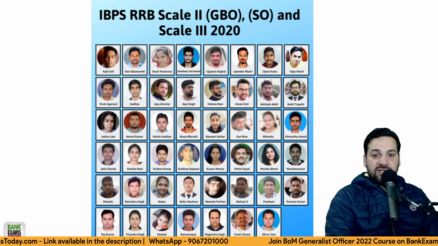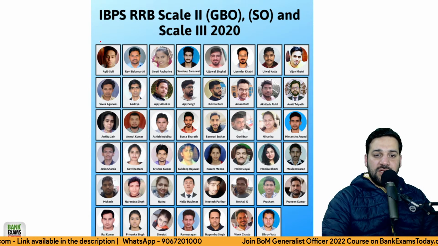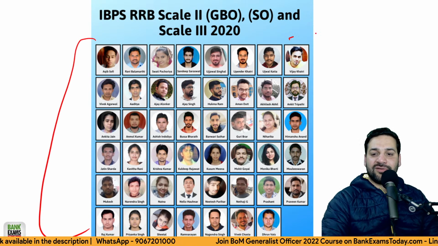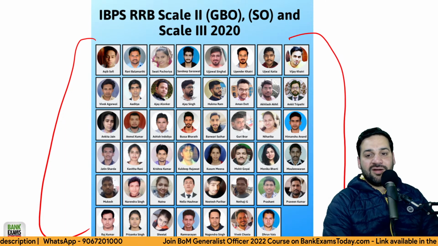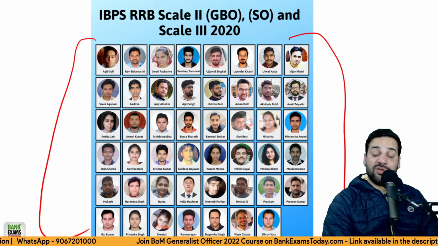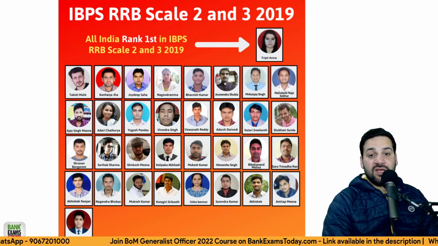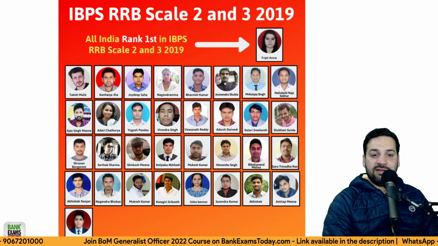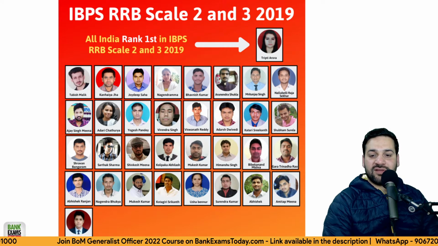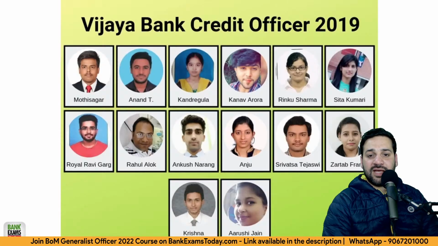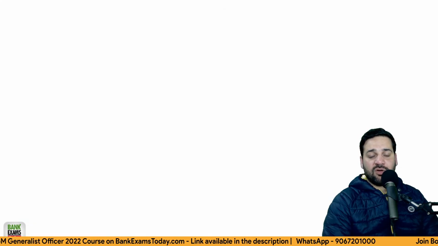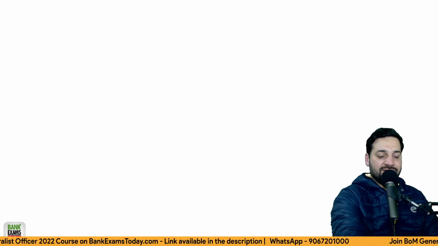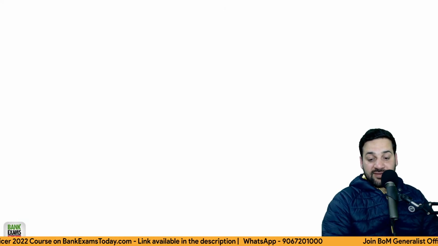And for RRB scale 2 and scale 3, last year all these students that took our courses, even during the period of lockdown, got the final selections, and I'm actually very happy for all of them. In the scale 2 and 3 2019, all the students that took our courses cracked their respective exams, I'm really happy for them. Vijaya Bank, Bank of India, Bank of Baroda Wealth Management, all these students that took our courses in the past cracked their respective exams.